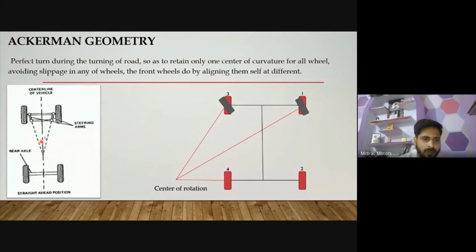It also helps the steering come back to the center position after taking the turn. So it helps to take the turn and avoid slippage. After taking the turn, you can just release the steering, and it will automatically come back to the original position.